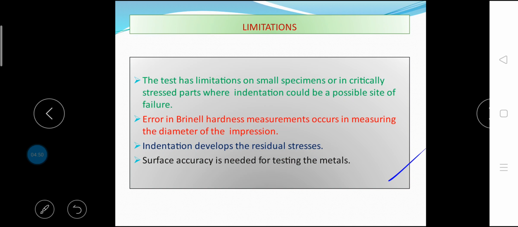What are the main limitations of Brinell hardness test? The test has limitations on small specimens or in critically stressed parts where indentation could be a possible site of failure. Error in Brinell hardness measurements occur in measuring the diameter of the impression. Indentation develops the residual stresses. Surface accuracy is needed for testing the metals. This is all about Brinell hardness testing.